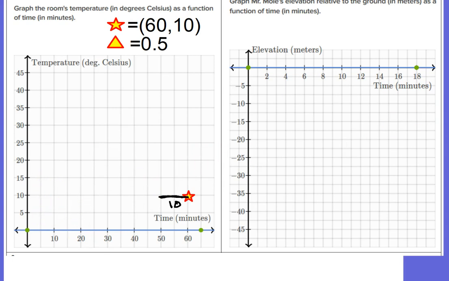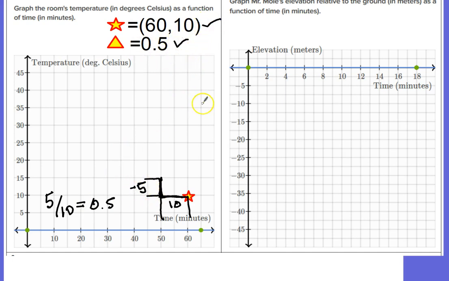If I go up and down 5, that would mean I go from 15 to 10. So that's right here. I'm decreasing from 15, from here to here, that's from 15 to 10, that's minus 5. And then sideways from 50 to 60, well, that's 10. So 5 degrees have changed, 10 minutes have elapsed, and my slope is going to be 5 over 10, that's rise over run, which is 0.5. Which is what I wanted it to be. So the slope is 0.5. Everything is going good there.